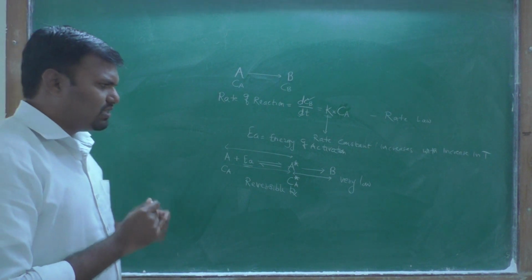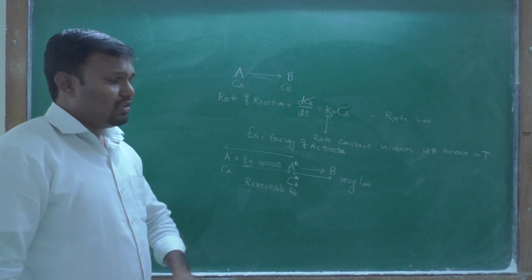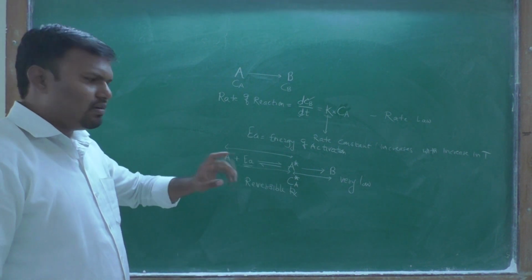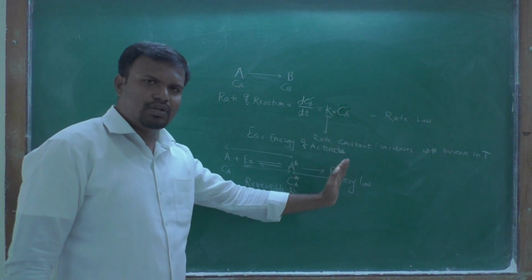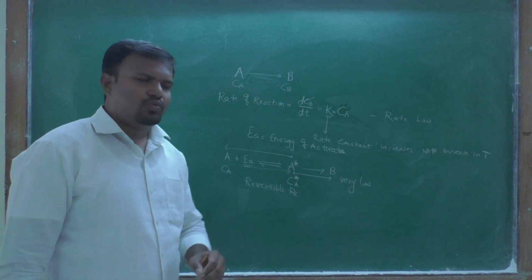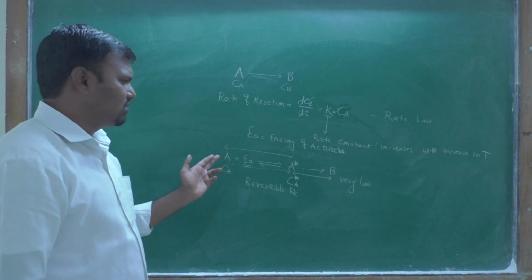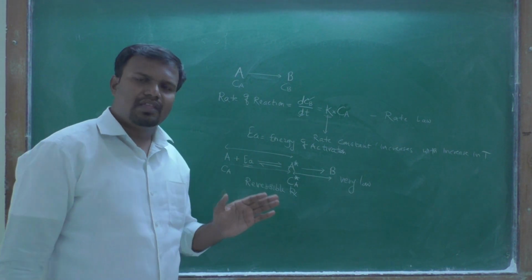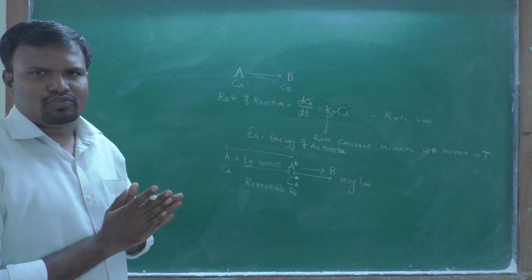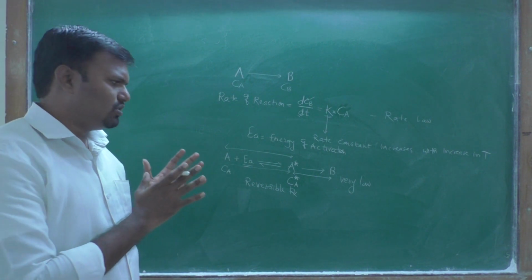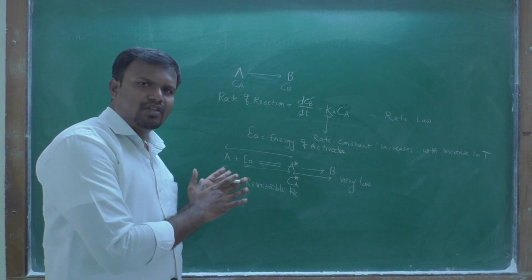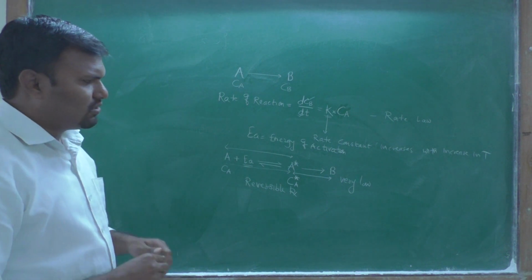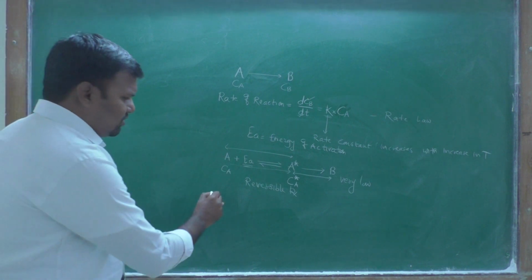That is the second assumption. The conversion from activated complex to the product is very slow because the first step is a reversible process. Okay, this is the second assumption of Arrhenius.